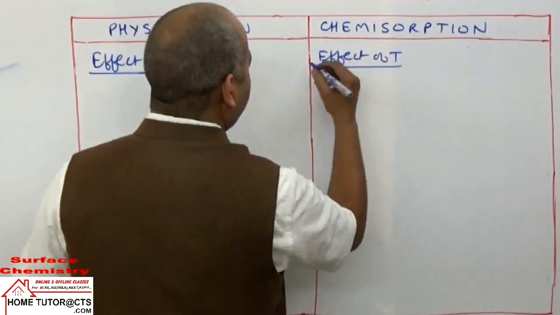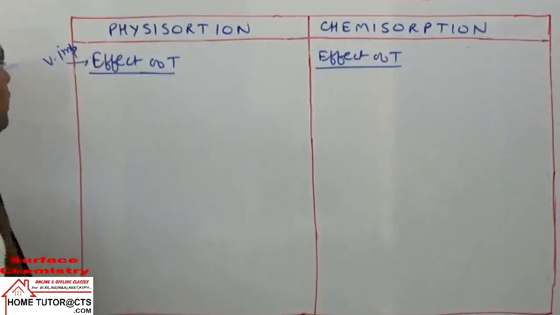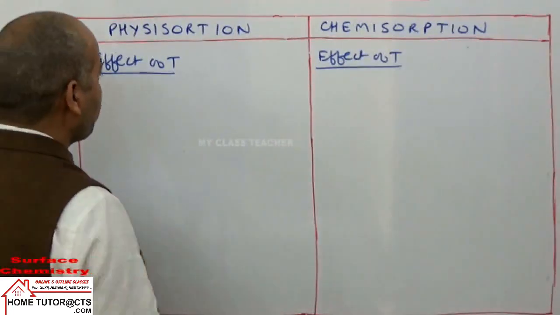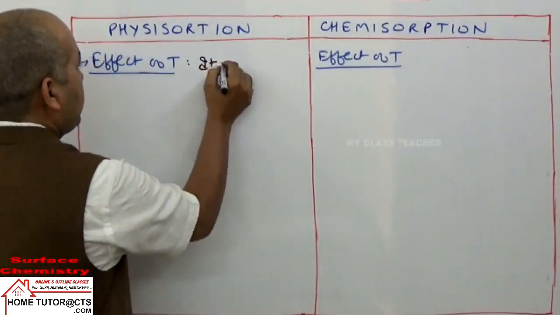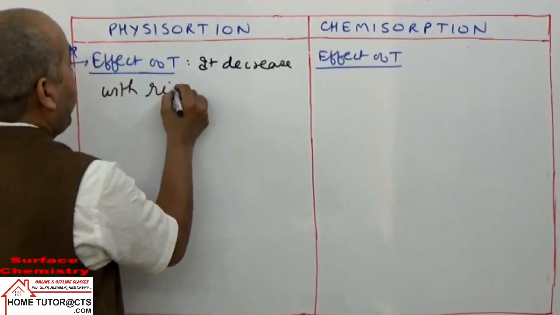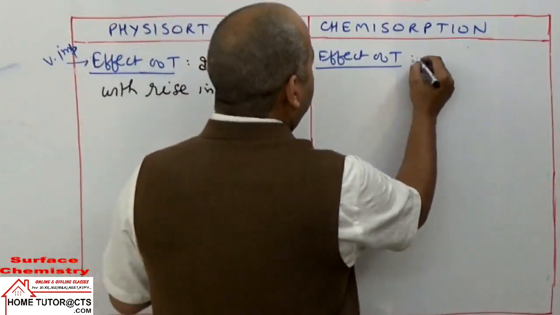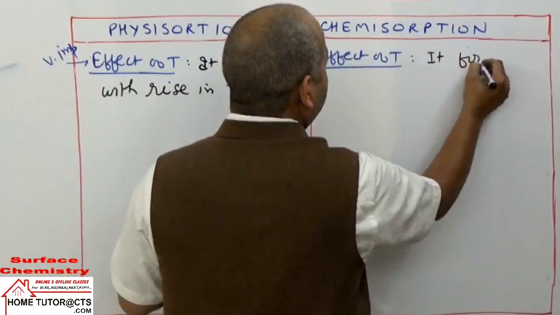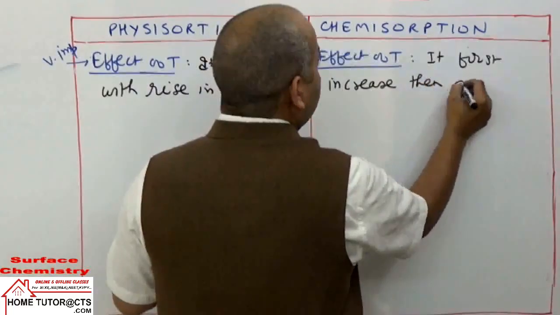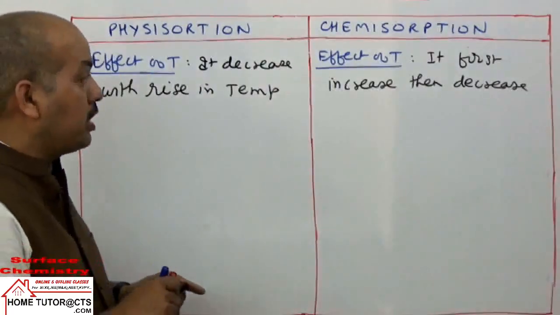In exam it is asked frequently, this is a very important concept, very important point. Effect of temperature: in this case, physisorption decreases with rise in temperature. But here, chemisorption first increases, then decreases with rise in temperature. It first increases and then decreases.